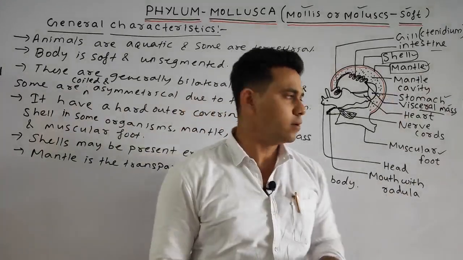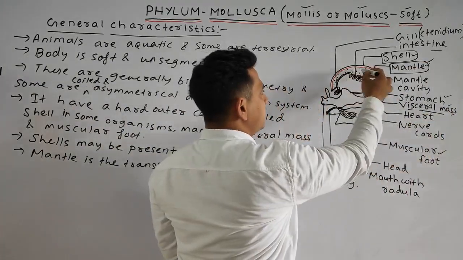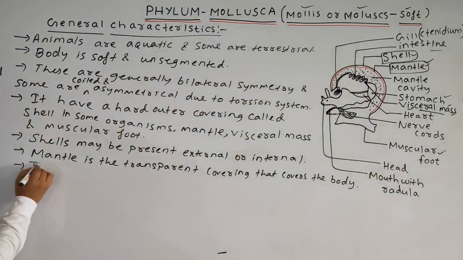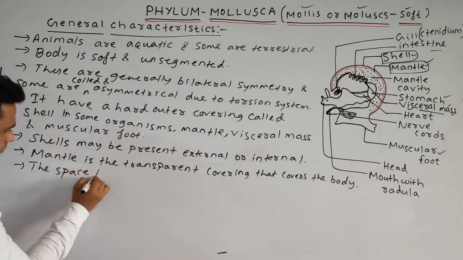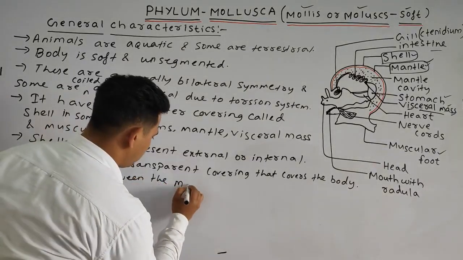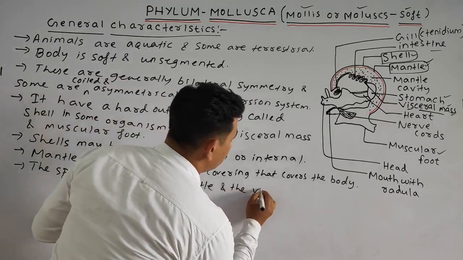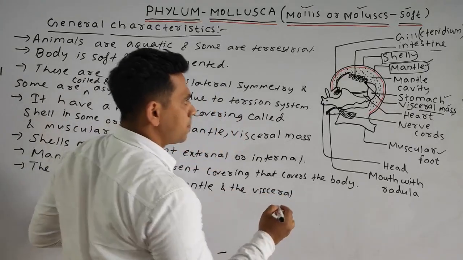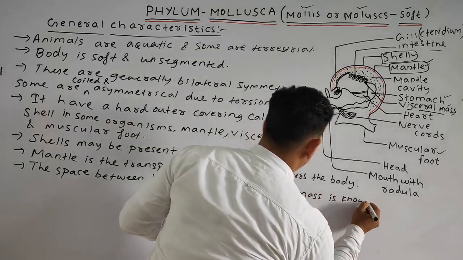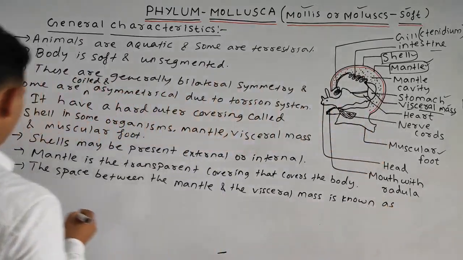Okay, so what is the mantle cavity? The space between the mantle and the visceral mass. You can see this dotted structure, this is known as your mantle cavity. The space between the mantle and the visceral mass is known as the mantle cavity.